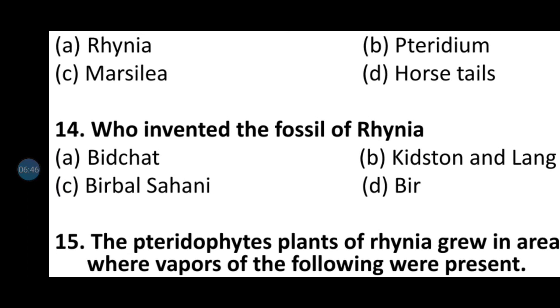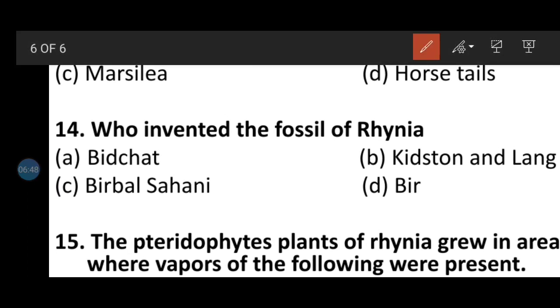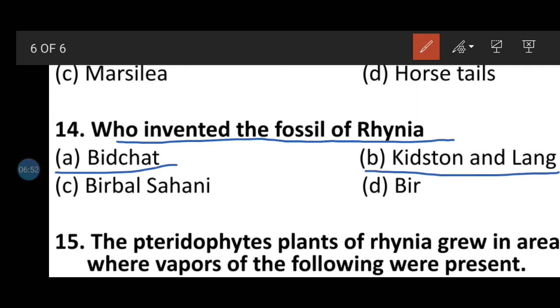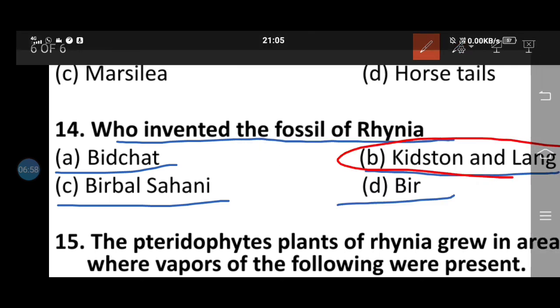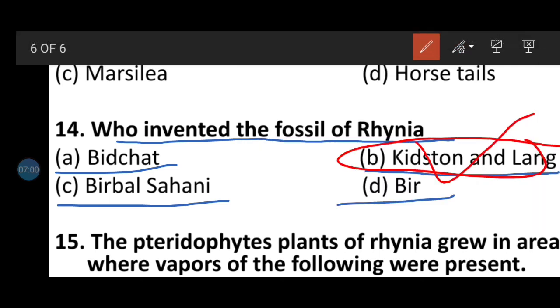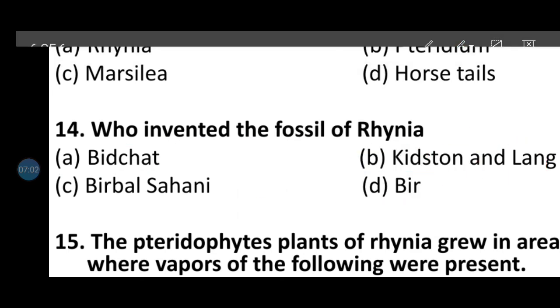Question number 14. Who discovered the fossils of Rhynia? Option A Bychat, option B Kidston and Lang, option C Birbal Sahni, option D Bir. Here the correct answer will be Kidston and Lang, who discovered the fossil of Rhynia.